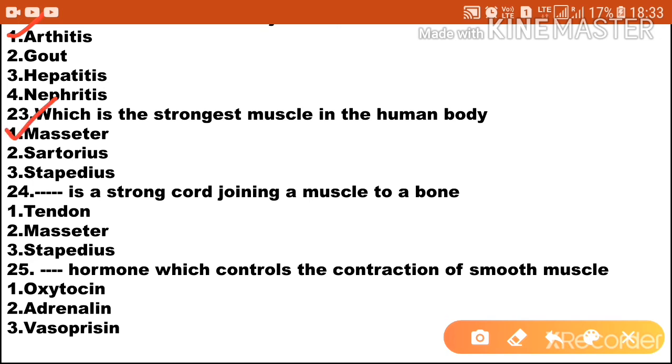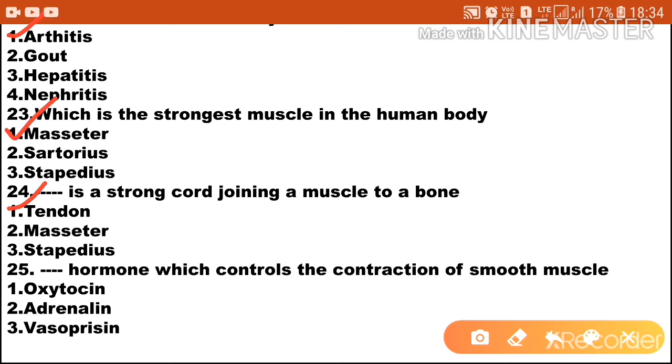Next question, dash is a strong cord joining a muscle to a bone. Option 1 tendon. Option 2 masseter. Option 3 stapedius. So tendon is a strong cord joining a muscle to a bone. So option 1 is the correct answer.